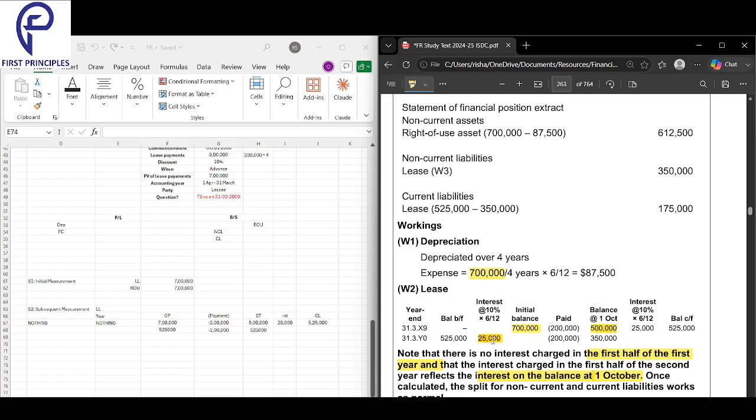So in the first half of the year, again, an interest of 25,000 has been charged. Why only 6 months interest? Important question. Why are we not taking the full year interest here? We're taking only 6 months worth of interest.